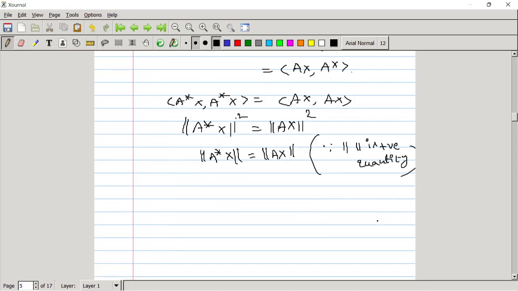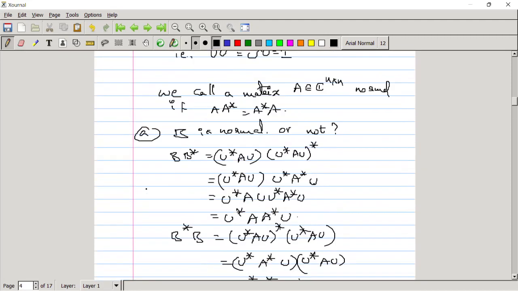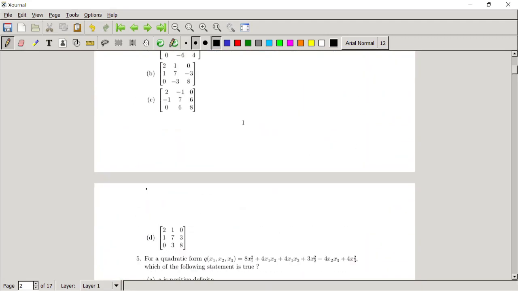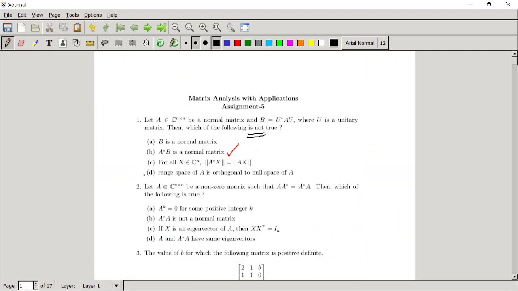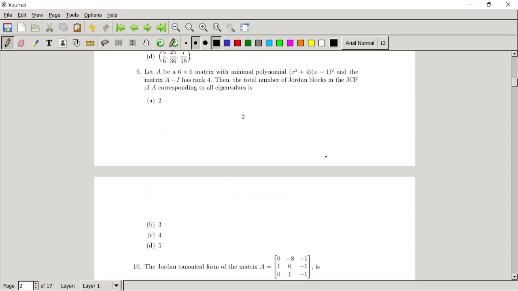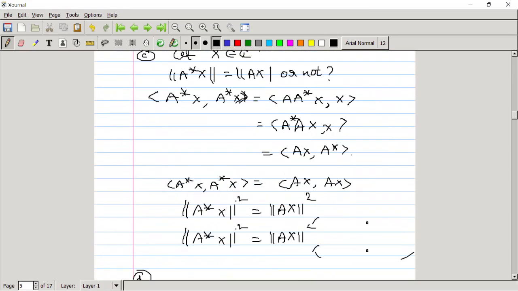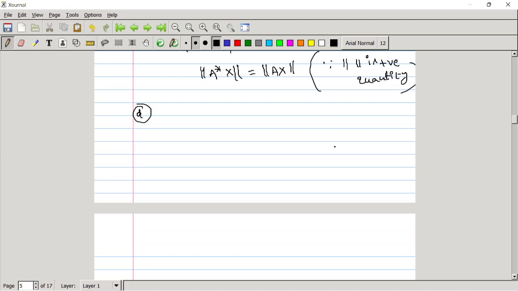This is the reason. So the third option is correct. I mean the statement is true. According to the question, it is asked for the option that is not correct. So the fourth option is: range space of A is orthogonal to null space of A. This we will check by taking two elements in the two sets.